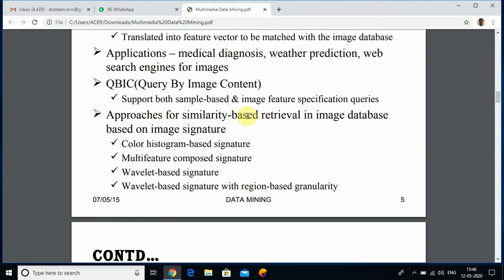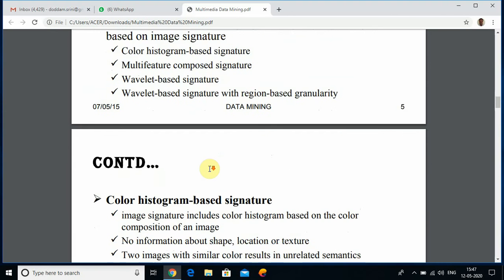Approaches for similarity based retrieval in image databases are based on image signatures. We have mainly four types: color histogram based signature, multi-feature composed signature, wavelet based signature, and wavelet based signature with region based granularity.